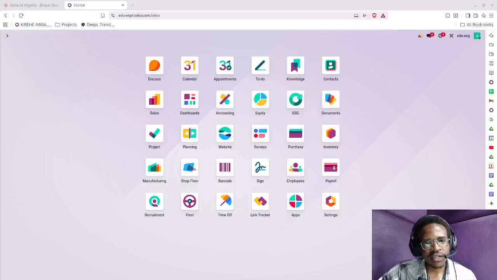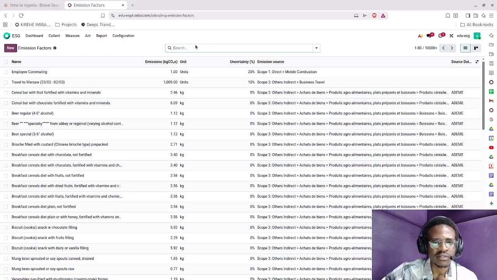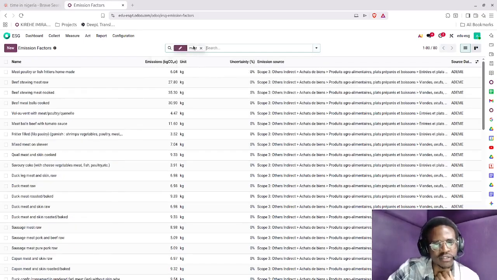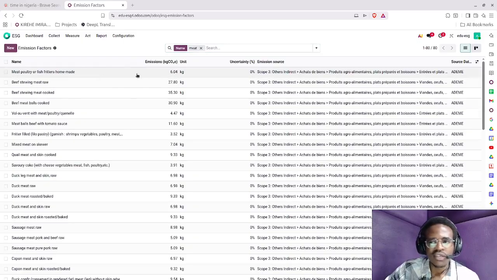All right, let's do some emissions in the system. I'll go to ESG, go to configurations, and then to emission factors. I want to see what emissions are associated with meat, for example. So meat, poultry, or fish fritters, homemade. These are the emissions. Let's just see a few.